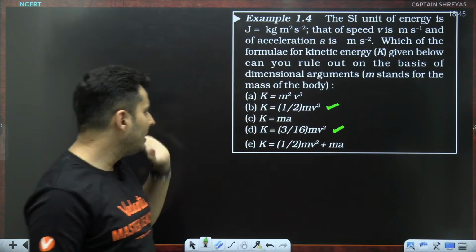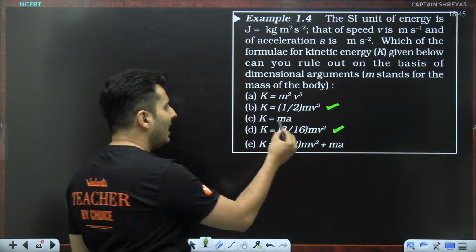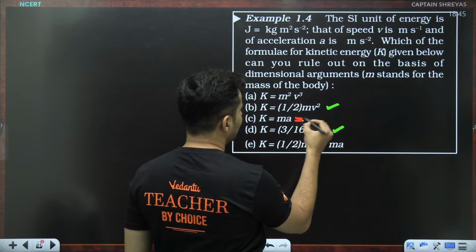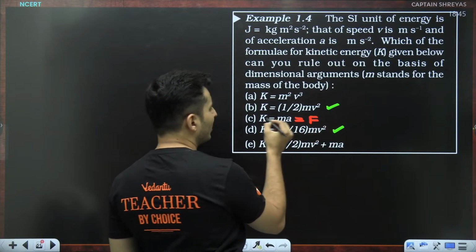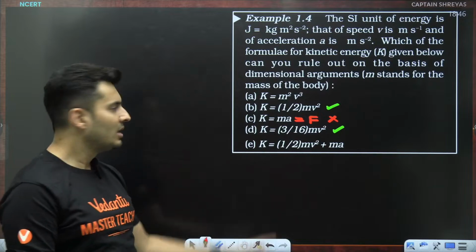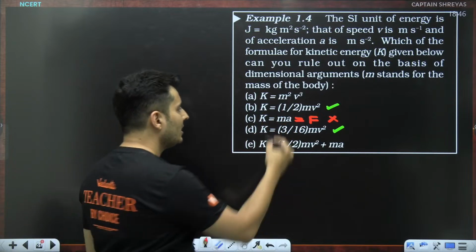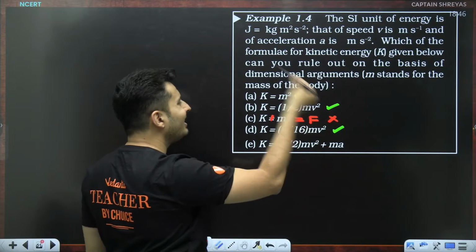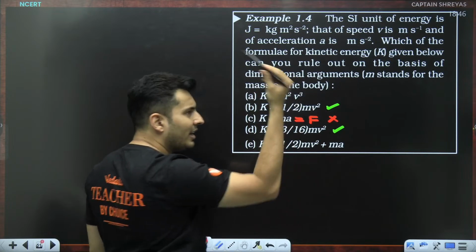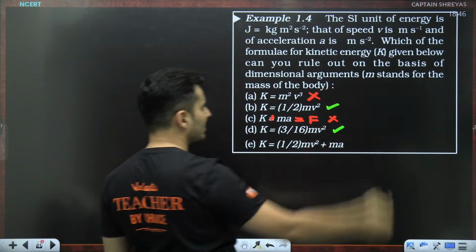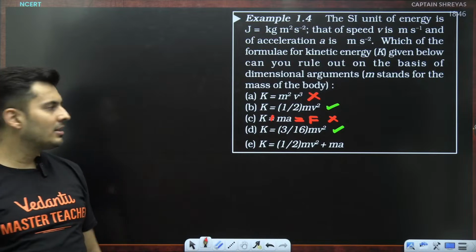Dimensionally, B and D are 100% correct. Mass into acceleration, think about it, my dear warriors. The RHS is like force. Force and energy are never going to match in dimensions. So force and kinetic energy will never ever match, guys. So that is wrong. This m square v cube is wrong. M square and v cube, how will it be kinetic energy? So this is also dimensionally wrong.